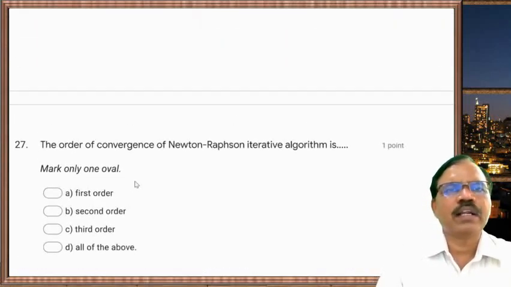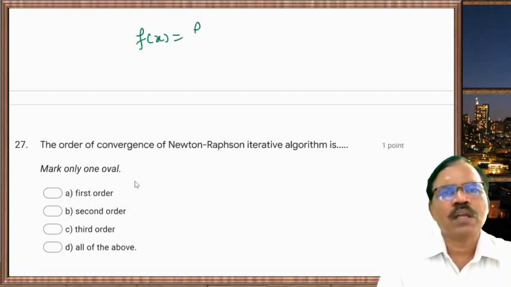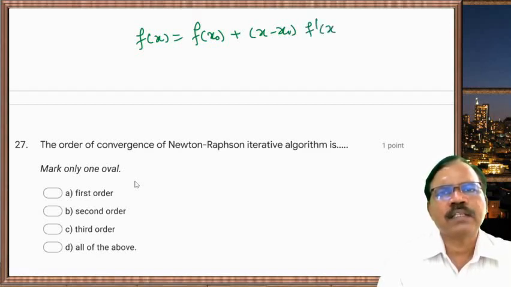We know the Newton-Raphson algorithm is based on this. f of x is equal to f of x0 plus x minus x0 f dash x0 plus so on.